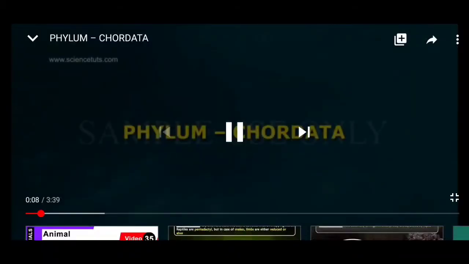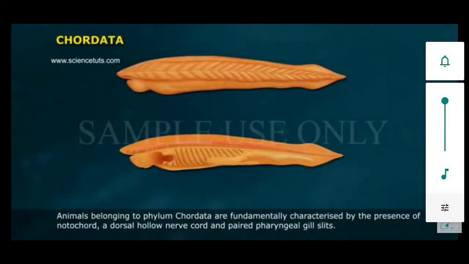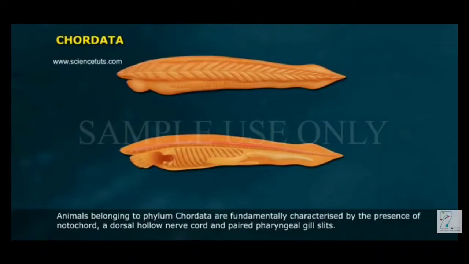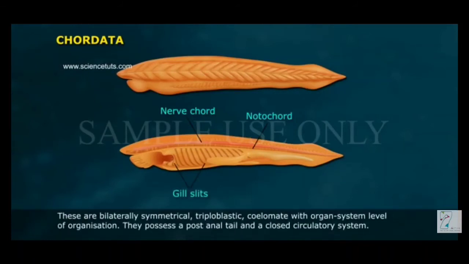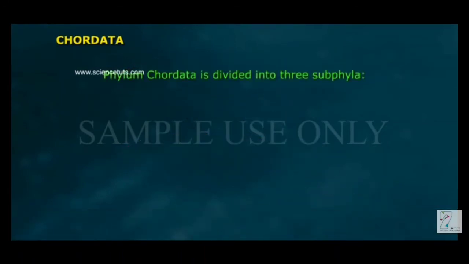Phylum Chordata. Animals belonging to phylum Chordata are fundamentally characterized by the presence of notochord, a dorsal hollow nerve cord, and paired pharyngeal gill slits. These are bilaterally symmetrical, triploblastic, coelomate with organ system level of organization. They possess a post-anal tail and a closed circulatory system. Phylum Chordata is divided into three subphyla.